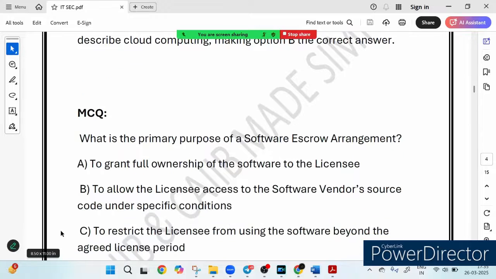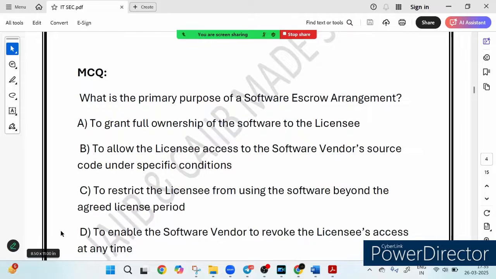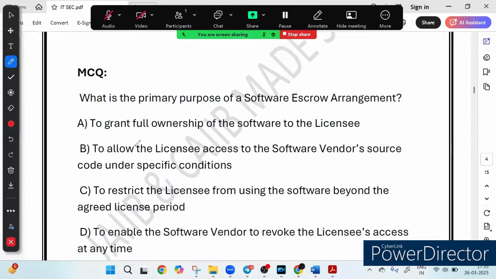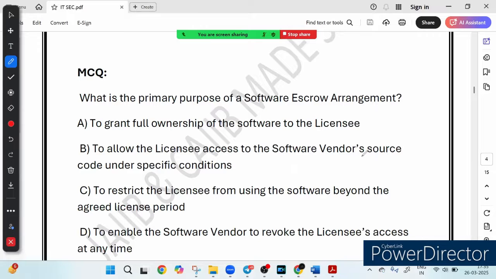Now friends, let's shift our focus to the next question. The question is, which of the following is a primary purpose of a software escrow arrangement? Option A, to grant full ownership of the software to the licensee. Option B, to allow the licensee access to the software vendor's source code under specific conditions. Option C, to restrict the licensee from using the software beyond the agreed license period. Option D, to enable the software vendor to revoke the licensee's access at any time.